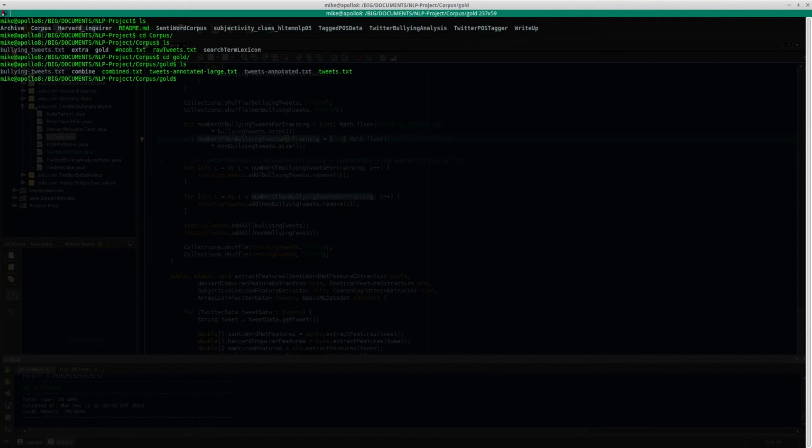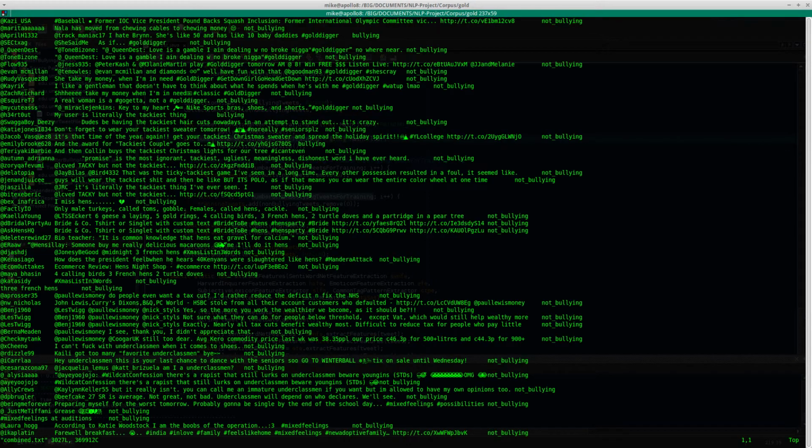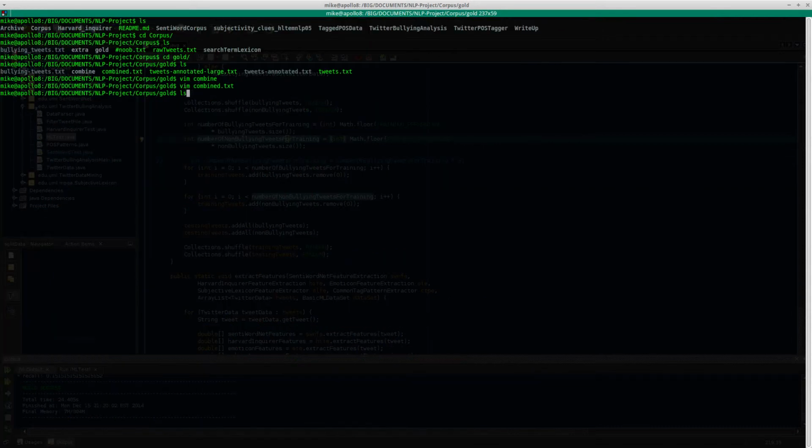We have been working on building a corpus, which we had to compile by hand, which is done. This is what our corpus looks like after it's been fully processed and collected. It's pretty straightforward. It's tab-separated values with the user, the tweet that they had, and then what we tagged it as. Here's one, a tweet that was manually tagged as bullying. So that's what our compiled corpus looks like.